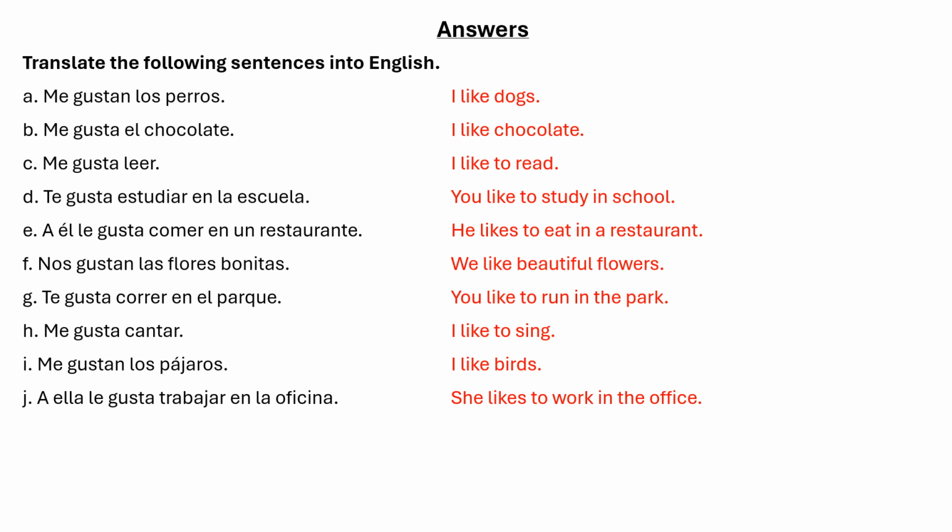Do revise your notes, do this exercise, go through these exercises once again, watch the video if you don't understand it.